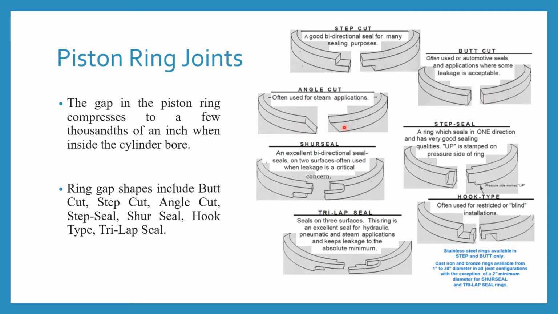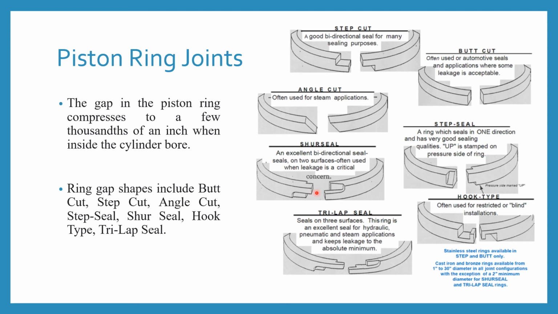Another is the angle cut, which is used for steam applications. This one is the seal cut gap, an excellent bidirectional seal on two surfaces, often used when leakage is critical.